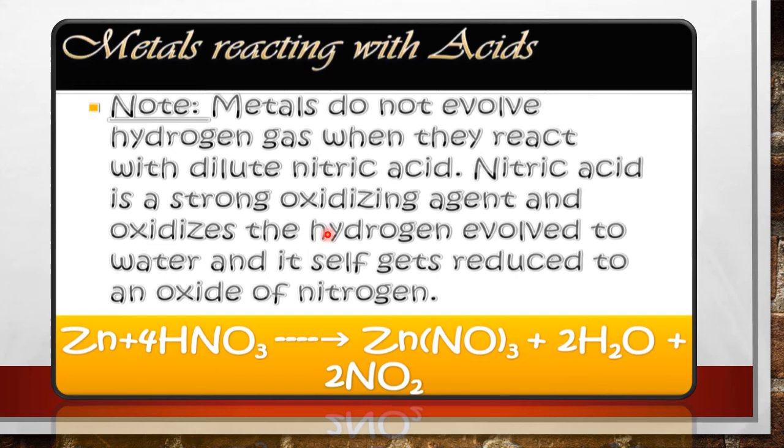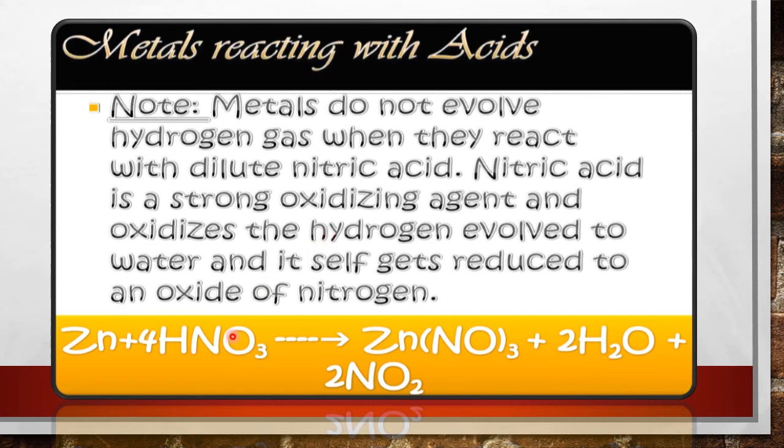Hence, we can say that when metals react with nitric acid, they do not produce hydrogen gas. Whereas metals react with sulfuric acid or hydrochloric acid to produce salt and hydrogen gas. Hydrogen gas is also known as dihydrogen.